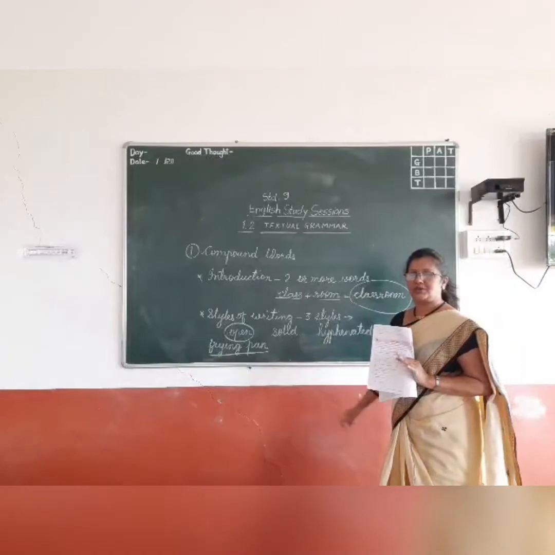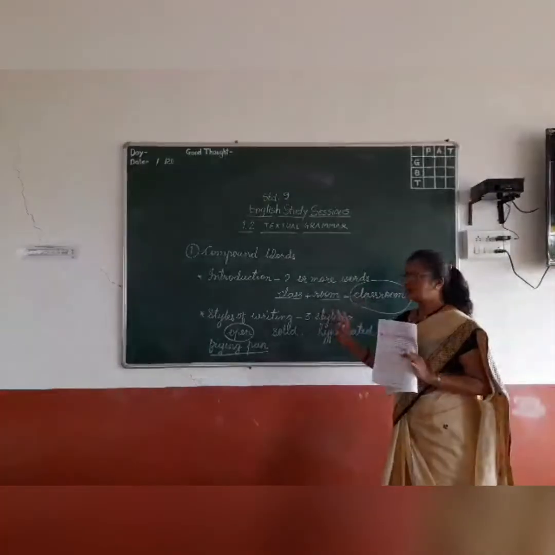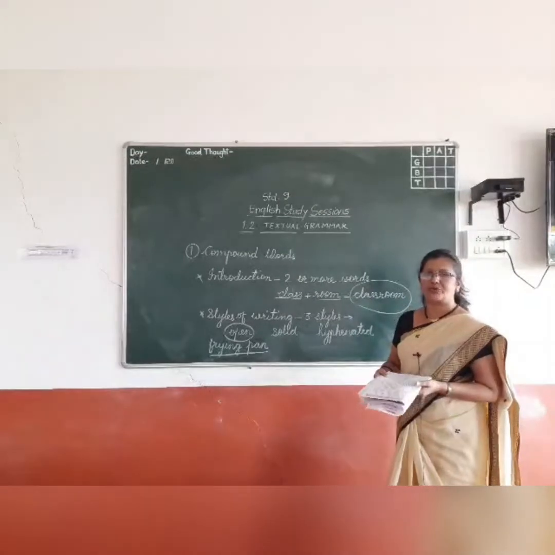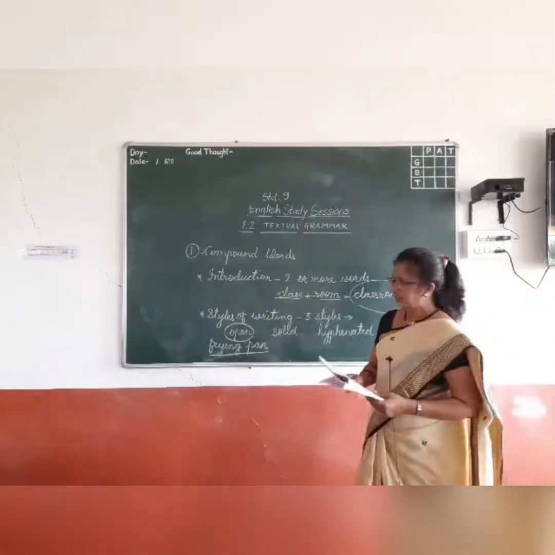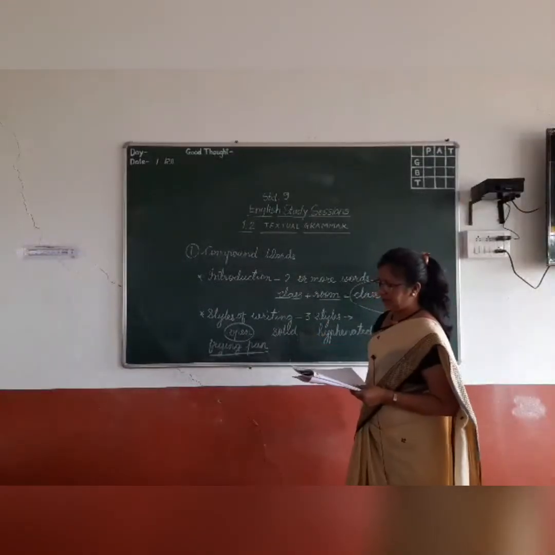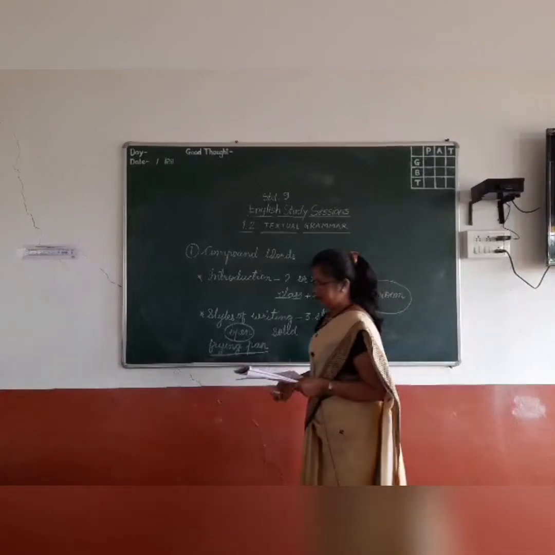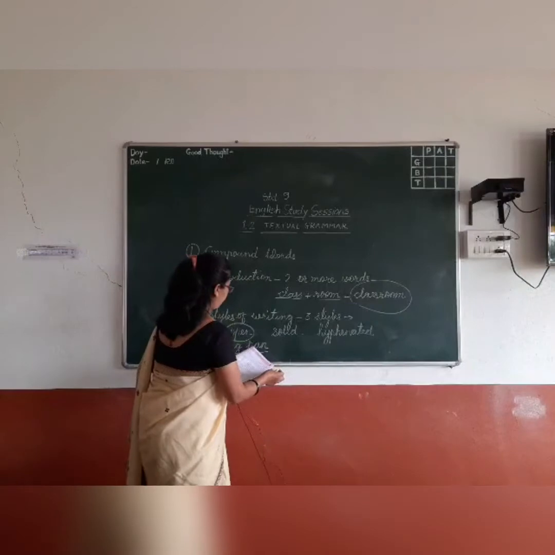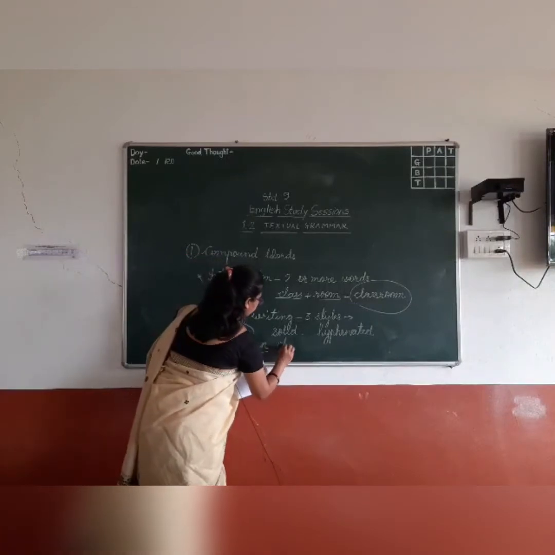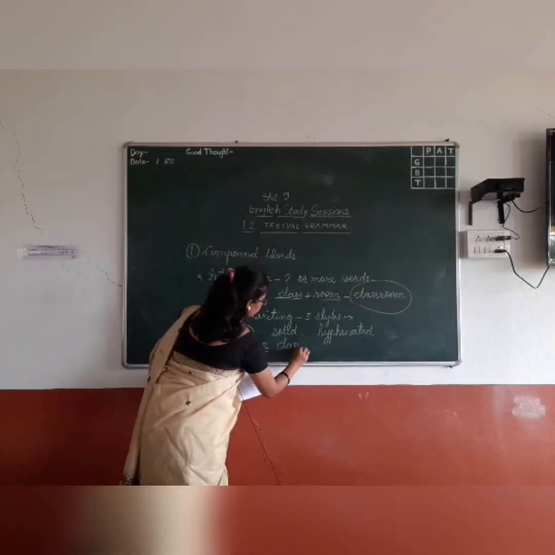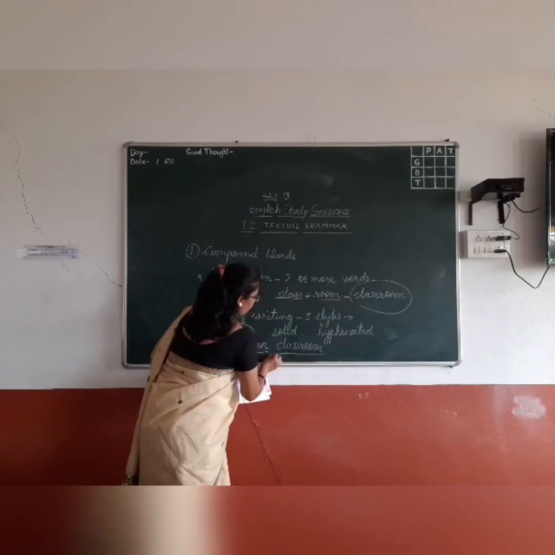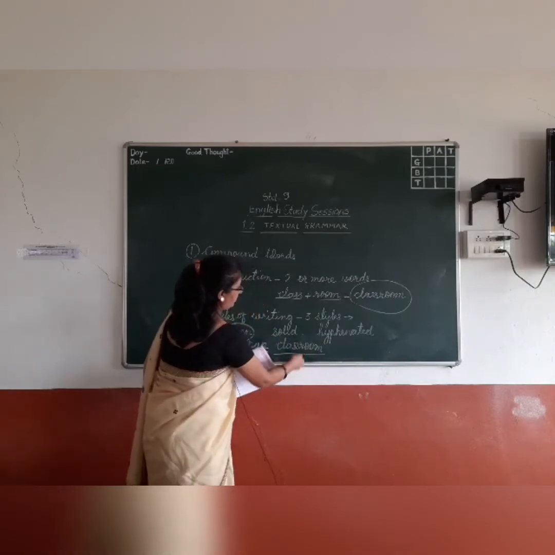The second style of writing is solid. Solid compound words: how are they? When both the words are written together without any space or without any gap between them, it is called a solid compound word. For example, again we'll take the word classroom. See here, class is one word, room is another word.